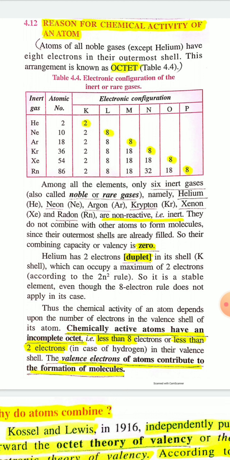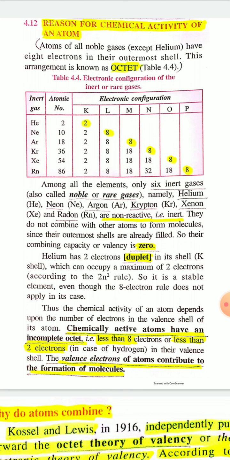So now let's start. Today I'll discuss the reason for the chemical activity of an atom. In the previous video, I discussed the electronic configuration of different elements, and you know that in nature almost 118 elements are there.